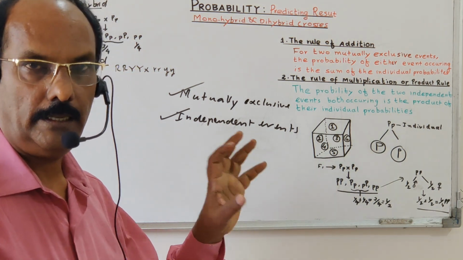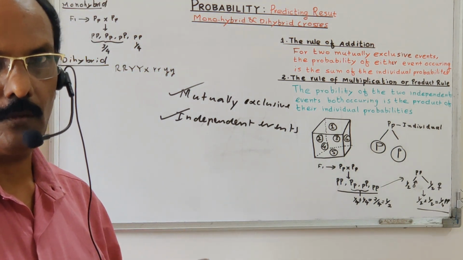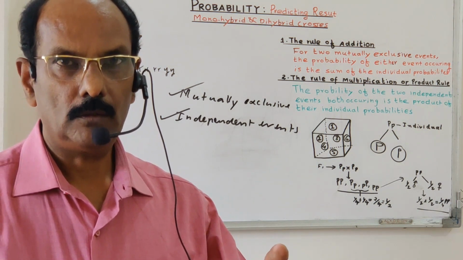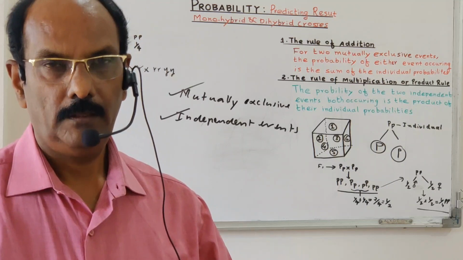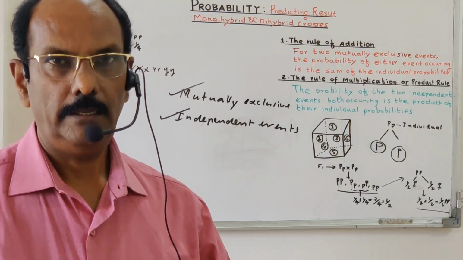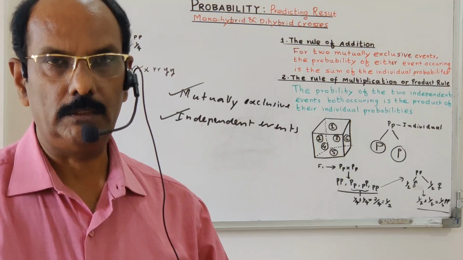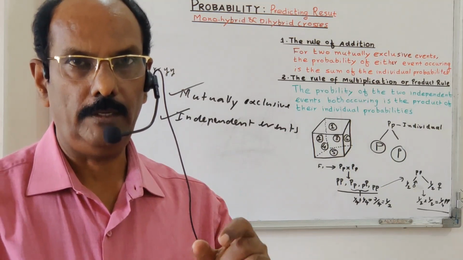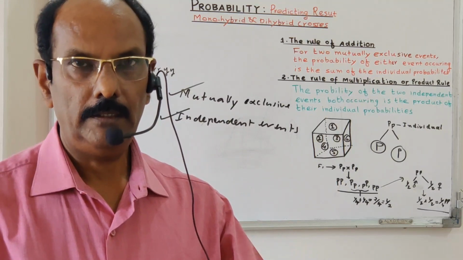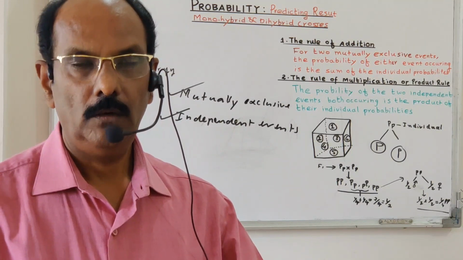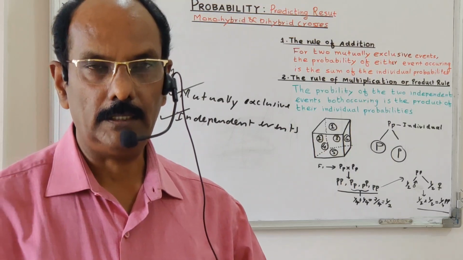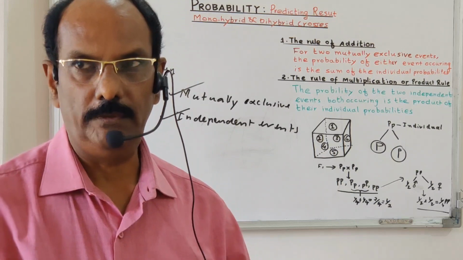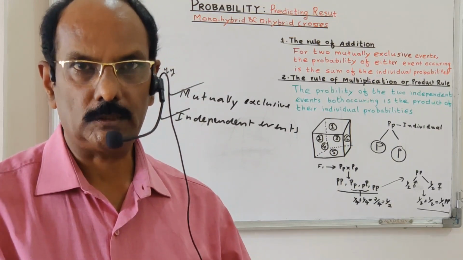Let us take again the same example, the flipping of the coin. Suppose when the coin is flipped, either the head or the tail comes up, because these two events are exclusive. So it is called a mutually exclusive event, because with the same coin we are flipping, it may be head, and in the next flip it may be tail. When the coin is flipped, either tail or head appears, because these two events are mutually exclusive. This is a good example for the mutually exclusive event.